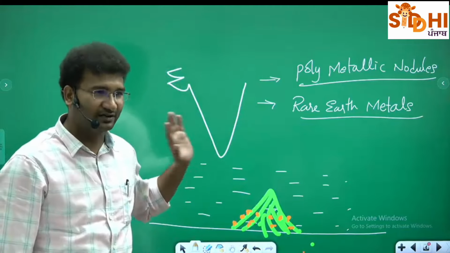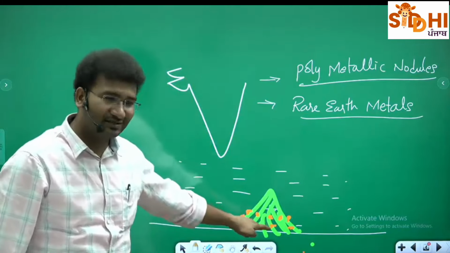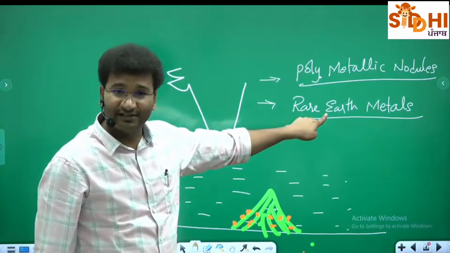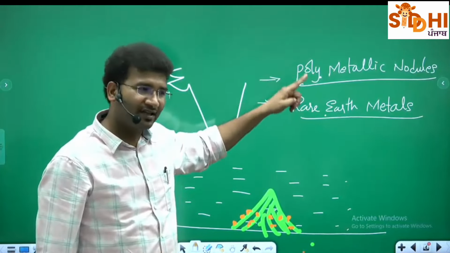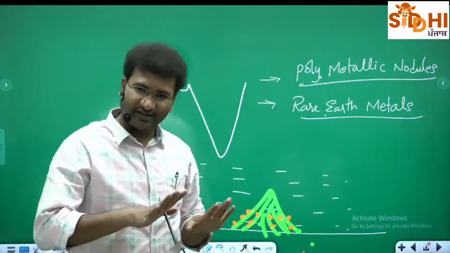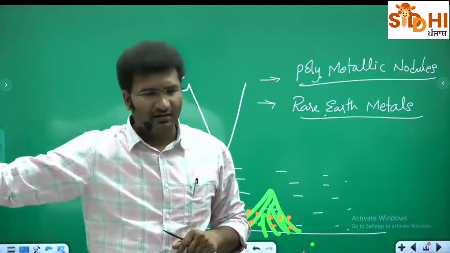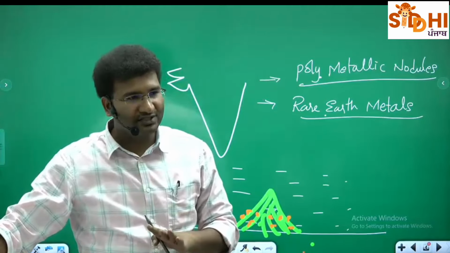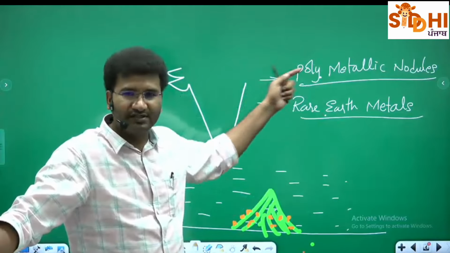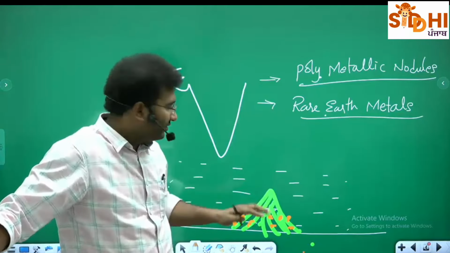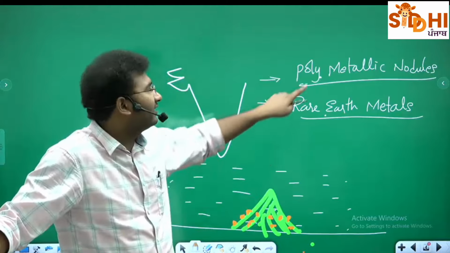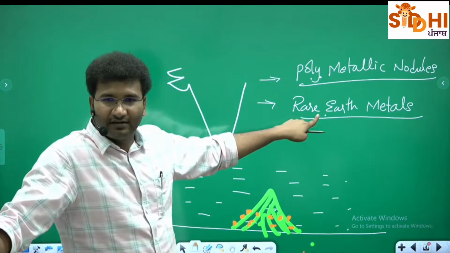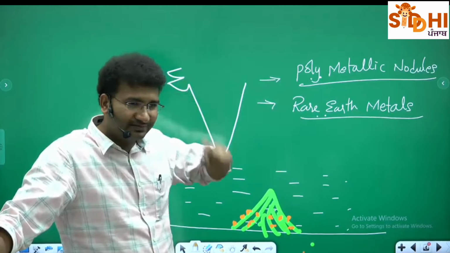Now this is a news article. Don't you think that there are some minerals which are called polymetallic nodules, which are also rare earth elements? Now prelims में यही सब पूछा जाता है. आज से केवल I think 1 month is there for prelims, near about a month or so. You might come across these words in the prelims examination. Either they'll ask about what is the seamount, they'll ask about polymetallic nodules, or they'll ask about rare earth elements. अब आप बताओ what are they?